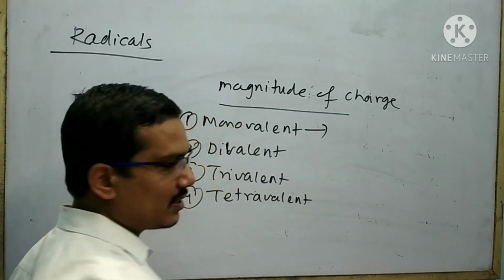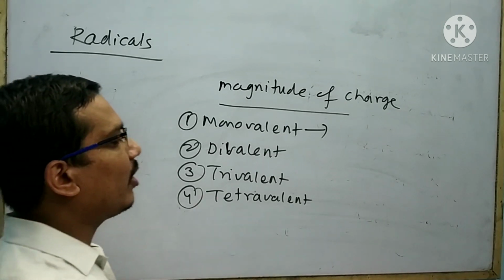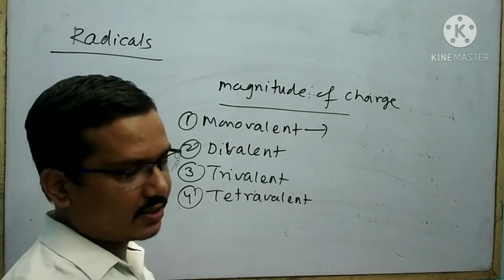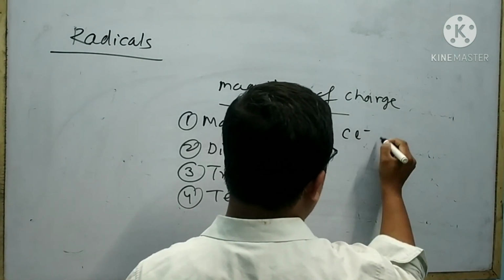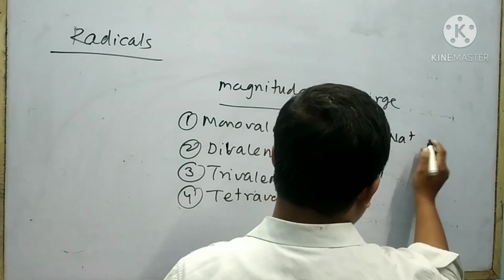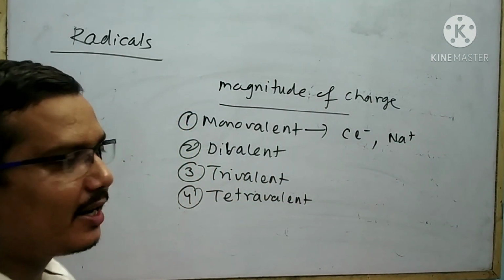Monovalent radical means it carries one unit of plus or minus charge. For example, Cl minus, Na plus. These are examples of monovalent radicals.